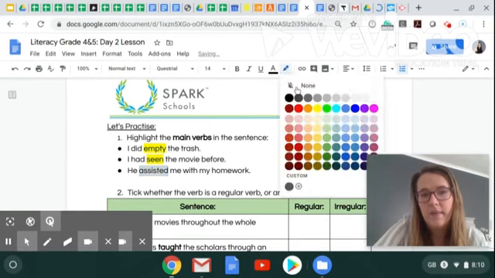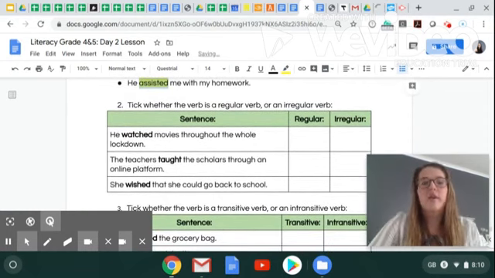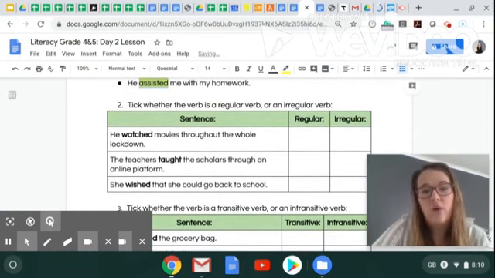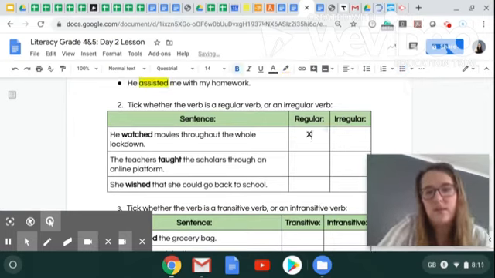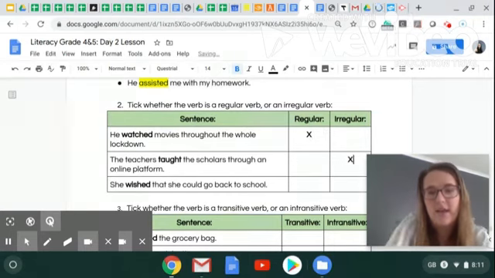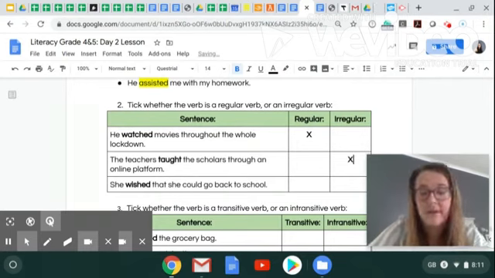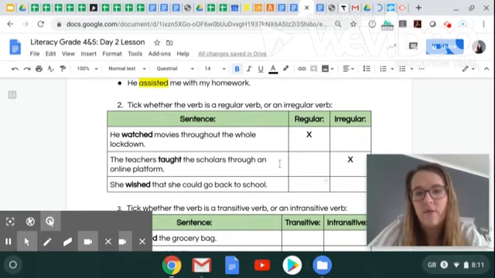Number two, tick whether the verb is a regular verb or an irregular verb. Number one, he watched movies throughout the whole lockdown. Watched is a regular verb because in the past tense it ends with an ed or a d. The teacher taught the scholars through an online platform. Taught is an irregular verb because in past tense we do not add an ed or a d. And the last one, she wished that she could go back to school. In present tense, it would be wish. So in past tense, we added ed, meaning it is a regular verb.